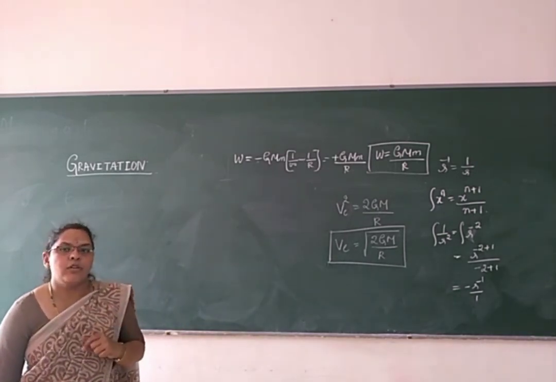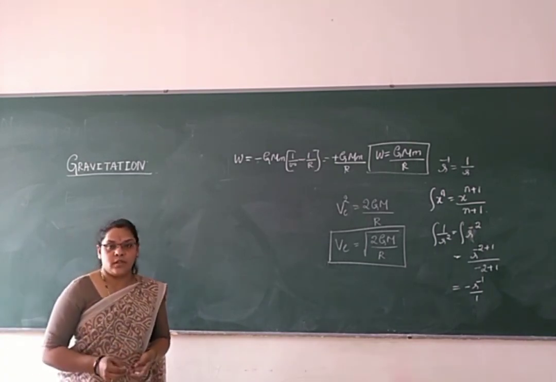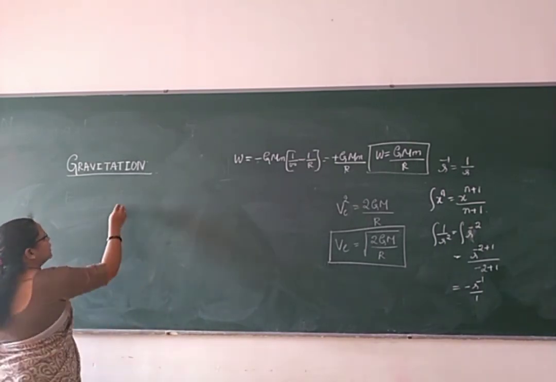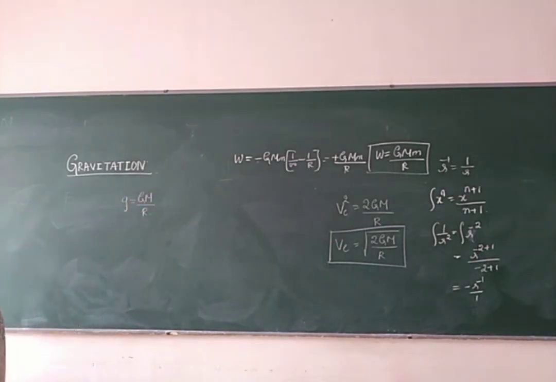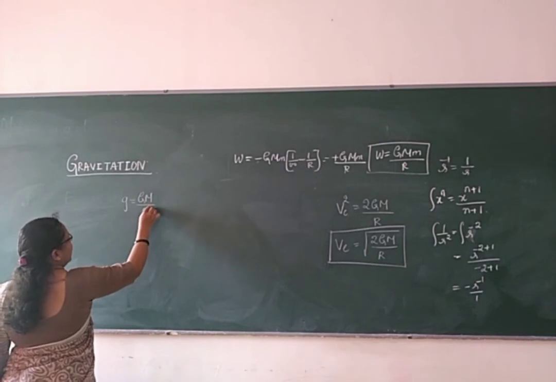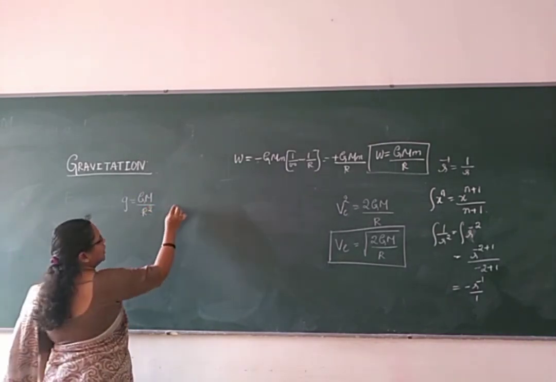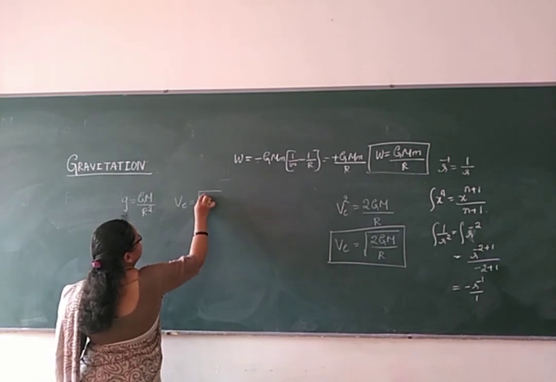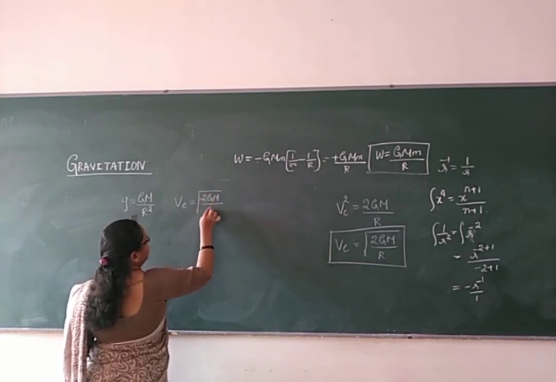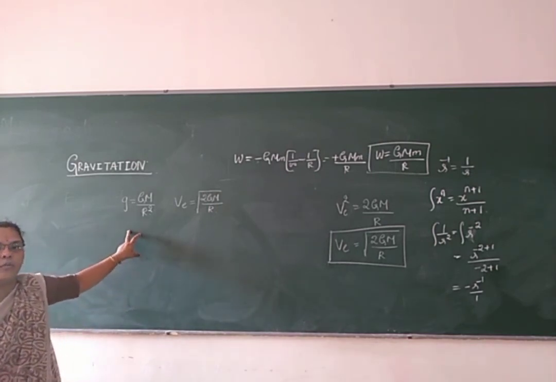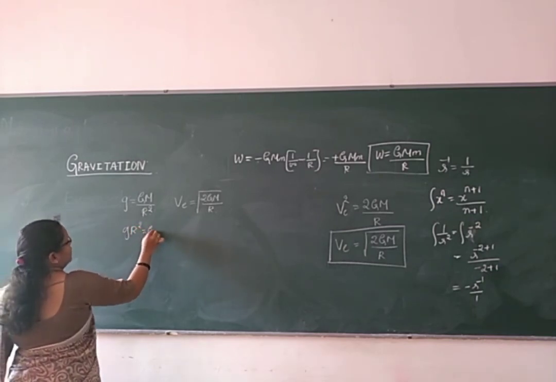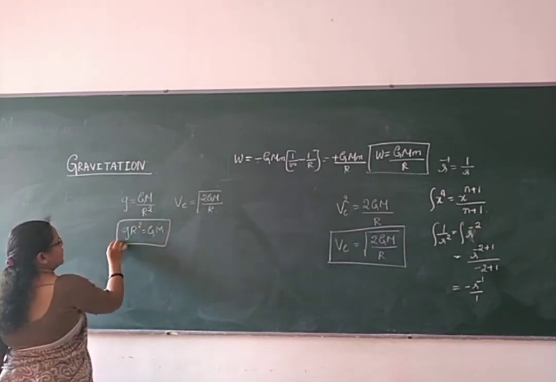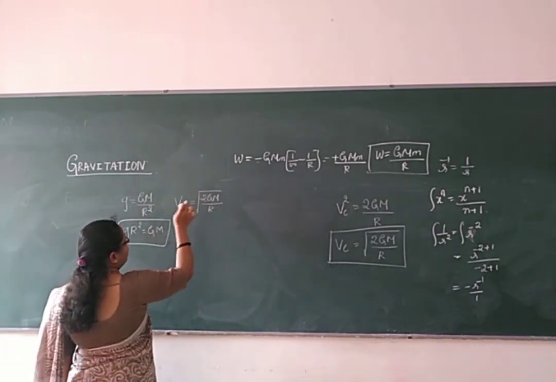Here, a very important note: acceleration due to gravity we know. On the surface of the earth, g is equal to Gm by r square. As we know, the escape velocity is root of 2Gm by r. This is very important for your competitive exams. So I can write gr square is equal to Gm. Can I write it or not? Yes, it is possible. Now place the value of Gm here.